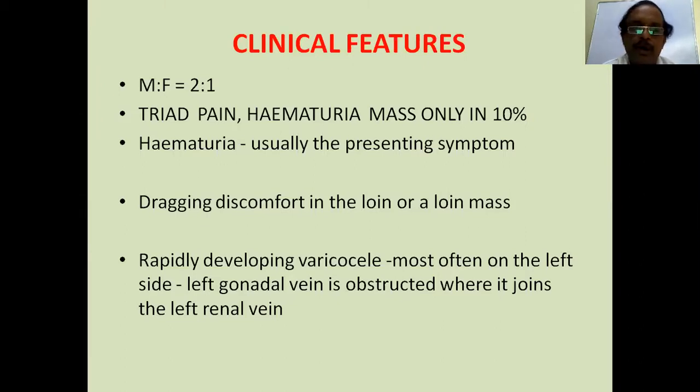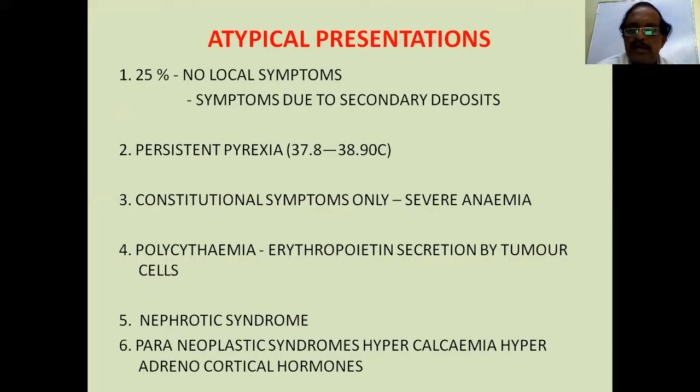And one important interesting thing is a rapidly developing varicocele, mostly on the left side, which appears suddenly, as the patient says. Then you'll have to think of renal cell malignancy, because the left gonadal vein is obstructed where it joins the left renal vein because of tumor, and a rapid varicocele results. So it's an important clinical finding to check on examination.